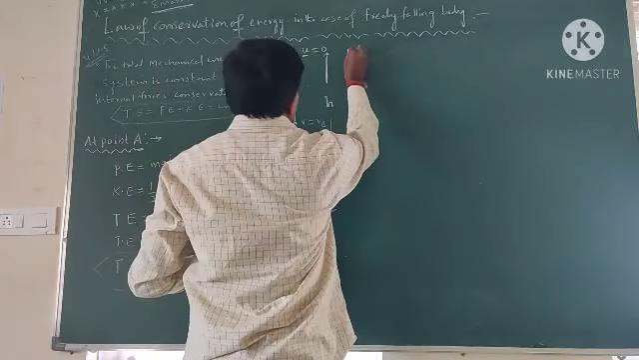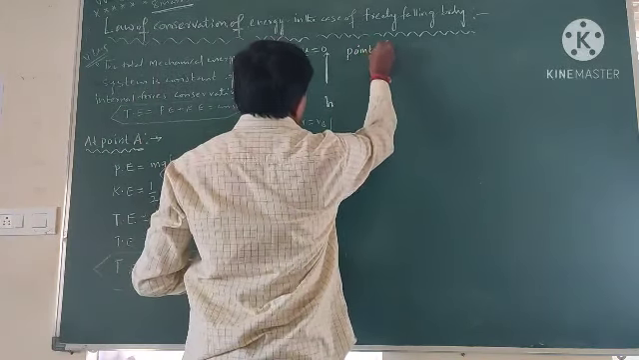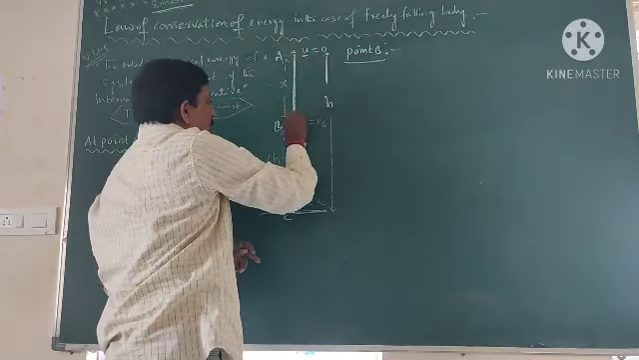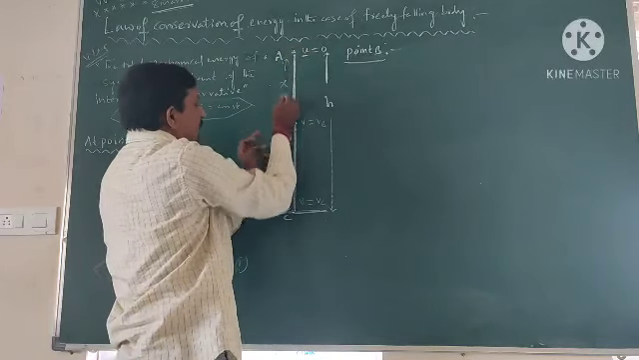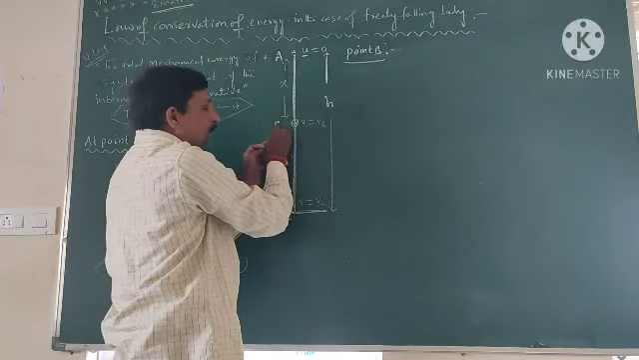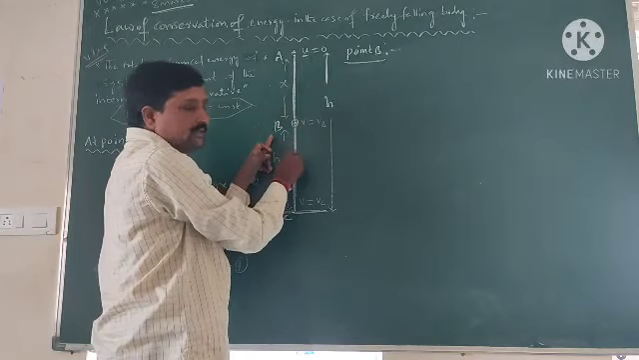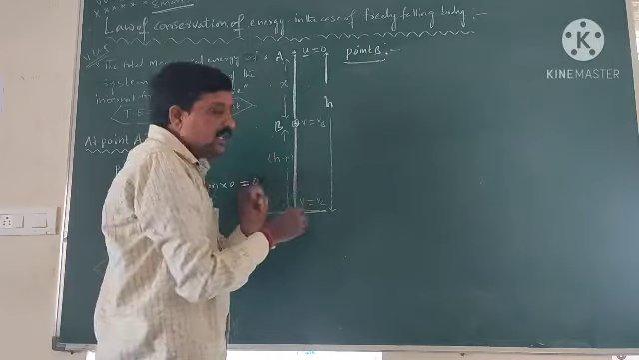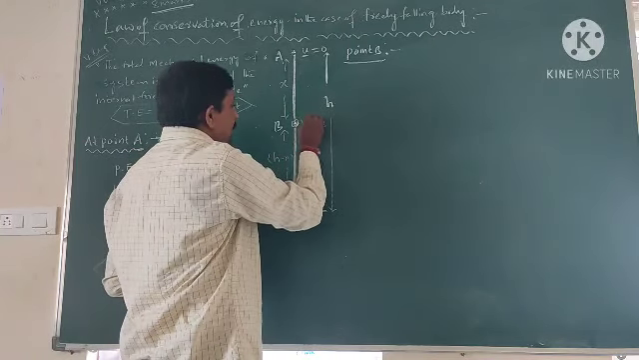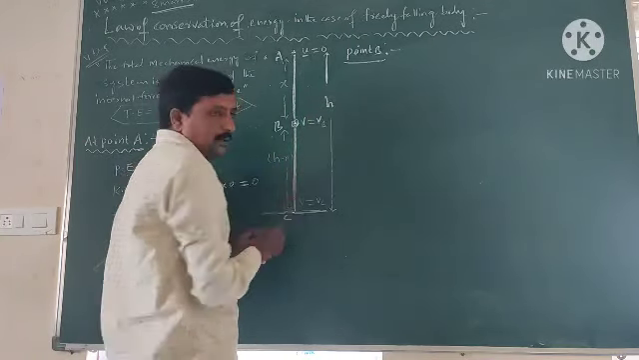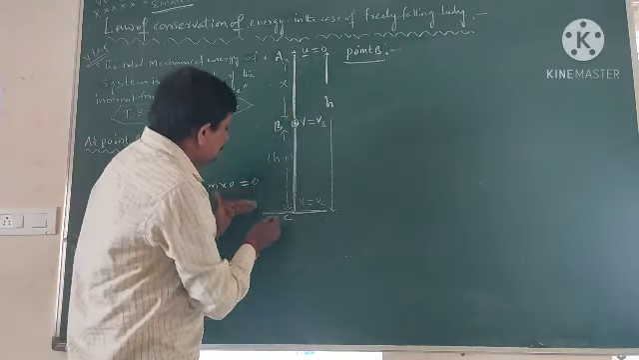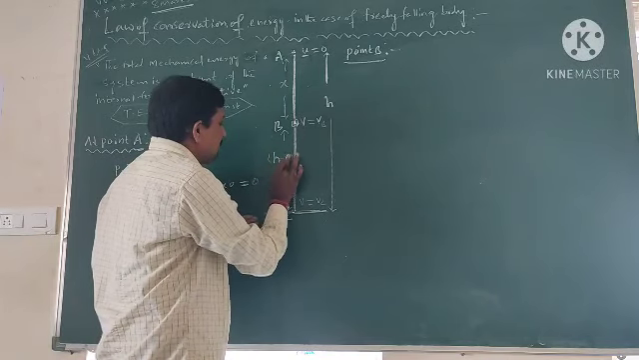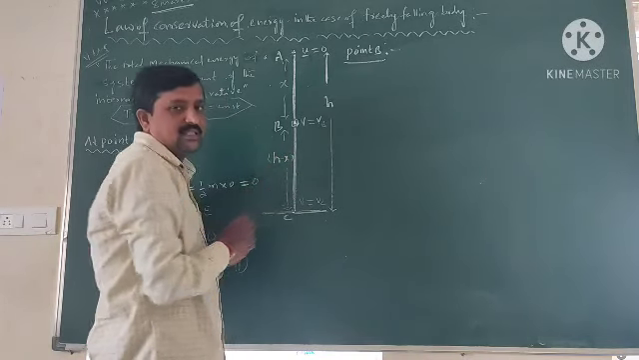Now point B. After the body travels a distance small x, the body reaches point B. Point B is the middle point. Let us consider the velocity of the body at point B is Vb. The height of point B from the ground is h minus x.